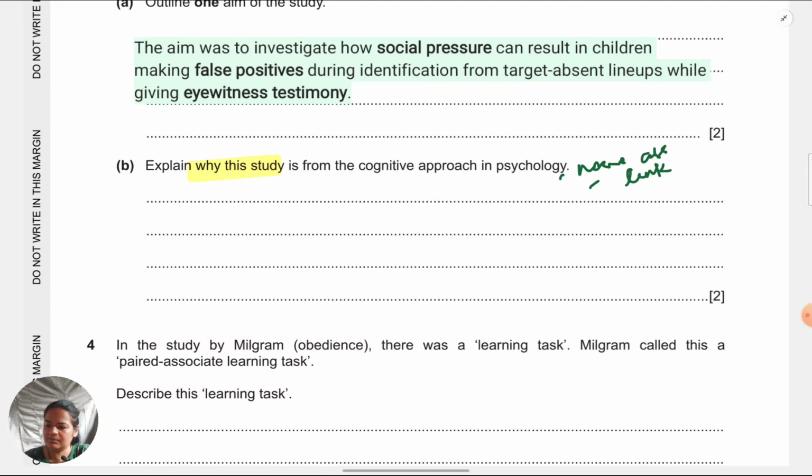Pozzulo et al. show that in identification tasks, target identification tasks, information about a culprit's appearance can be the input, their perception can be the process, and identification on a lineup can be the output.